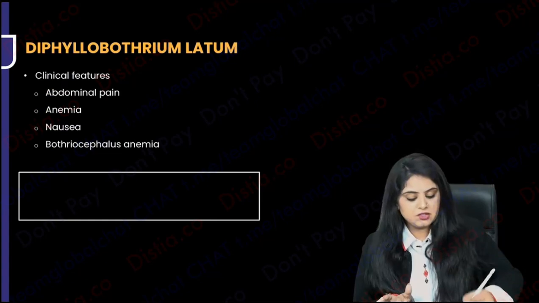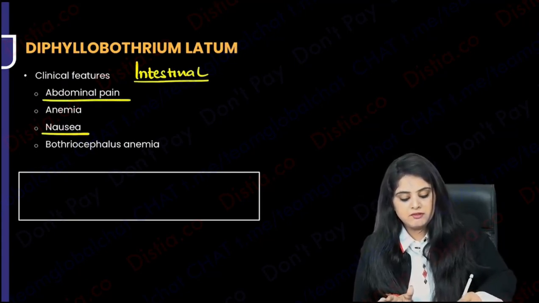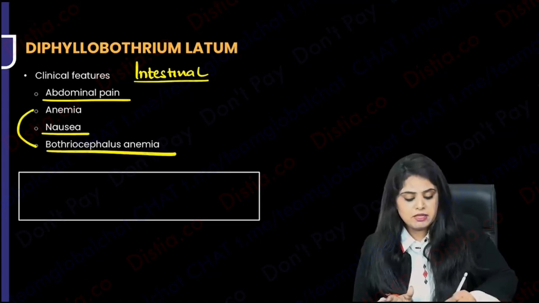What are the clinical features? Like I told you, it's an intestinal infection. It is going to the terminal ileum. So of course, there's going to be abdominal pain with nausea. And I've told you about anemia.